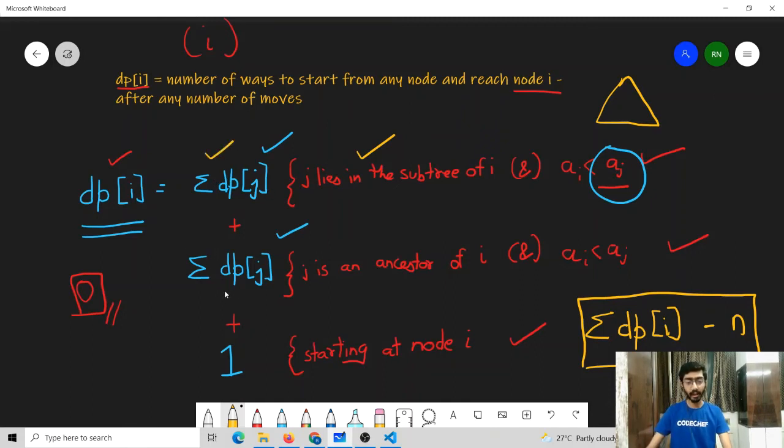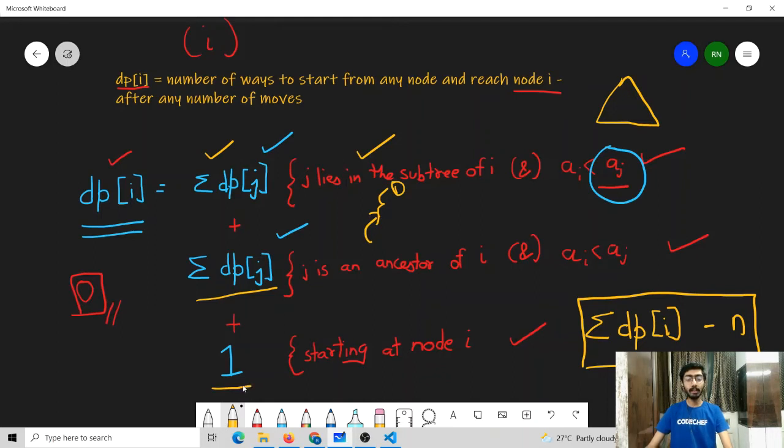After which we need to find the summation of DP of j for all the ancestors of I. And this can also easily be done because we are going to have the pointer to our parent. What we can do is move to the parent one by one until we reach the node with index 1, because that node has no parent. And throughout the way we can sum up the DP of j values. And then we just need to add 1.